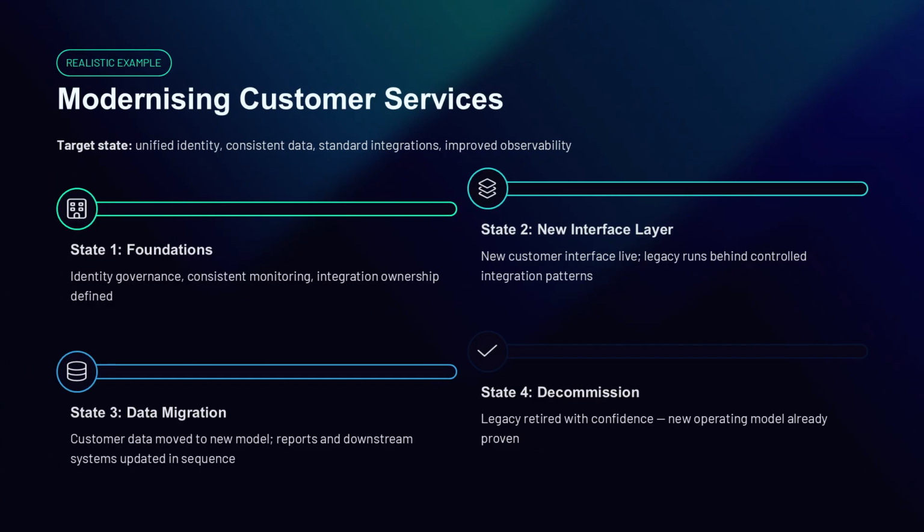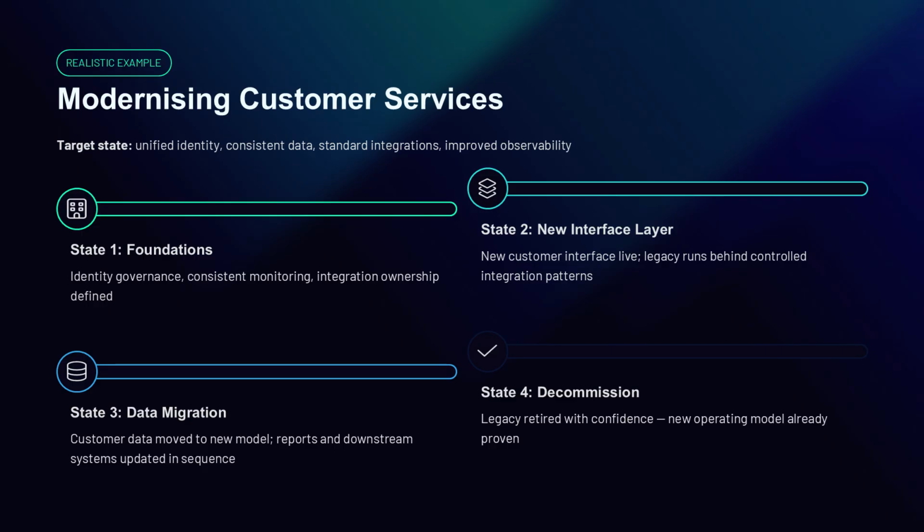With the transition approach clear, you can now ground it in a realistic example that leaders and architects recognize. Imagine you are modernizing a customer services platform. Target state includes unified customer identity, consistent customer data, standard integration patterns, and improved observability. Your first transition state focuses on foundations. Strengthen identity and access governance, establish consistent monitoring, and define integration ownership.